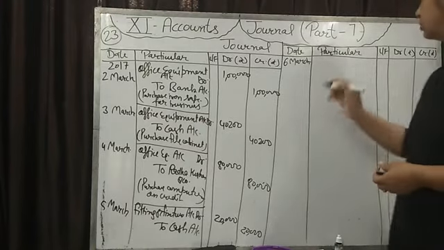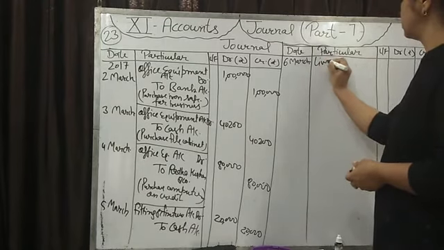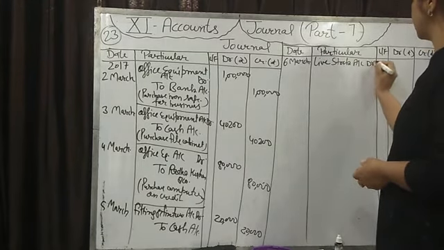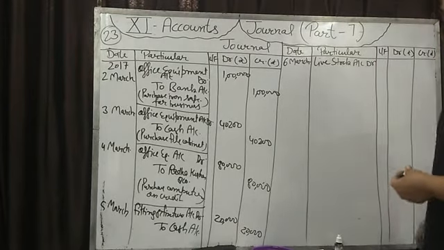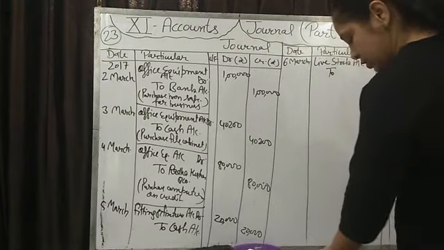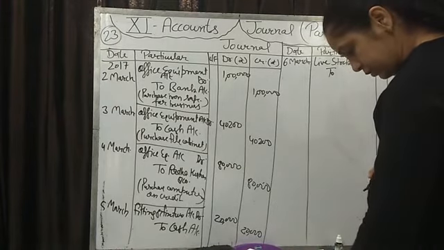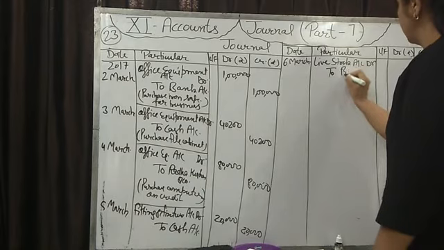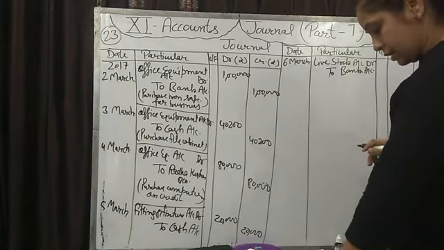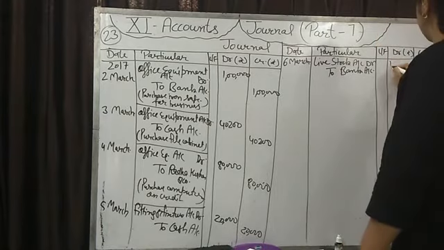Livestock account, not horse account. If any animals are purchased for business use, then that will go in the livestock account. Payment we are making by check or cash? Check. Then to bank account. Amount is 1,50,000.